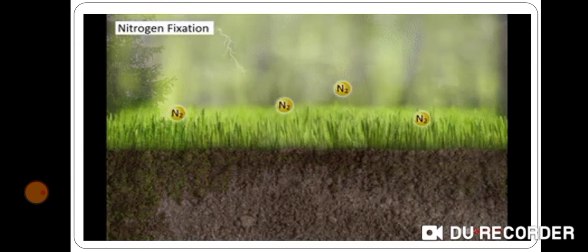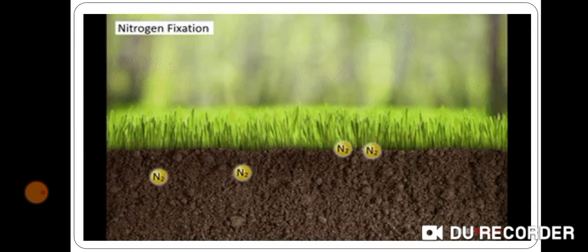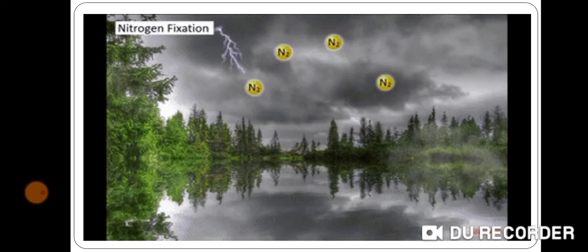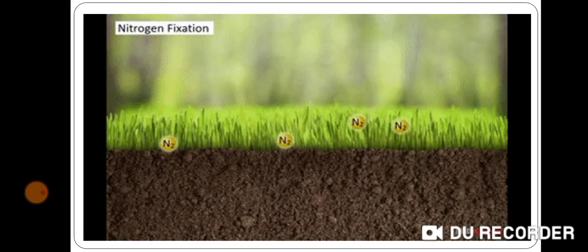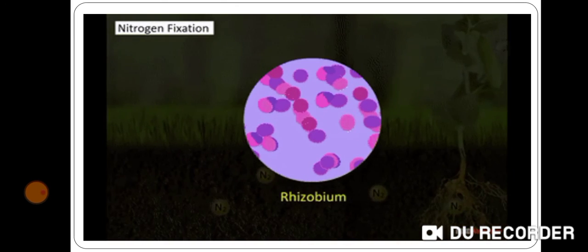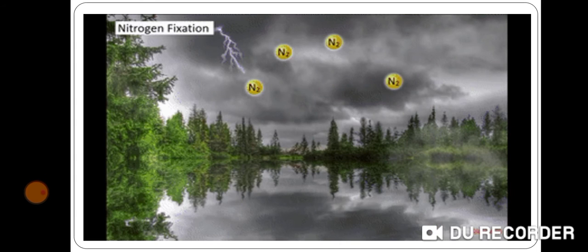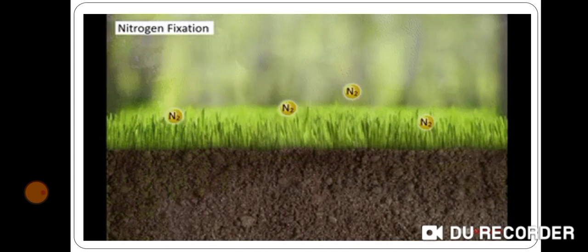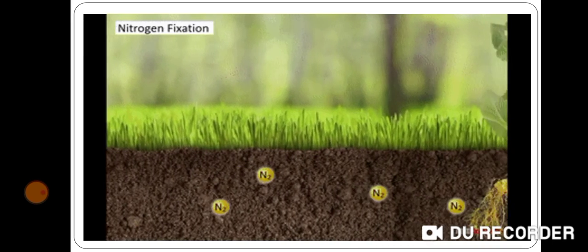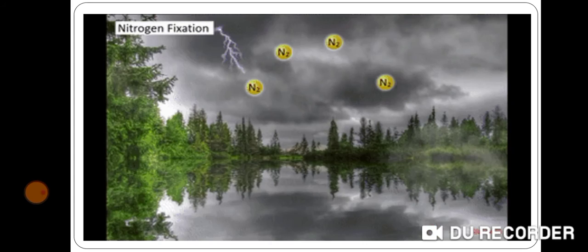Nitrogen gas of the atmosphere also gets fixed through the action of lightning in the sky. When lightning takes place in the sky during a thunderstorm, a high temperature is produced in the atmosphere. At this high temperature, nitrogen gas of air combines with oxygen gas of air to form nitrogen compounds.